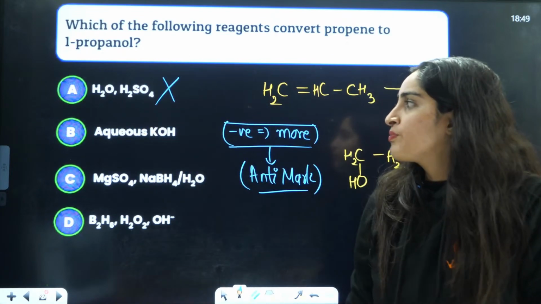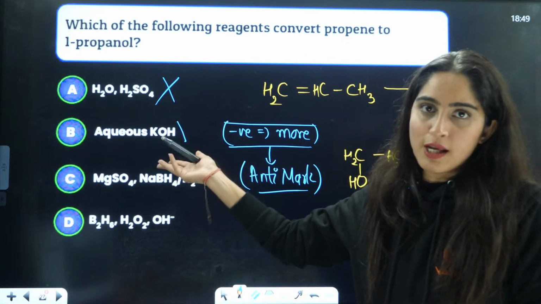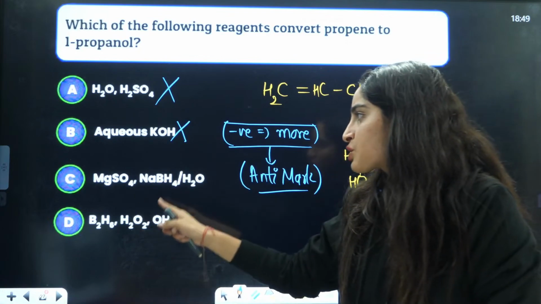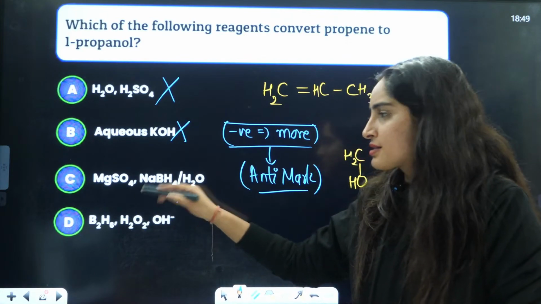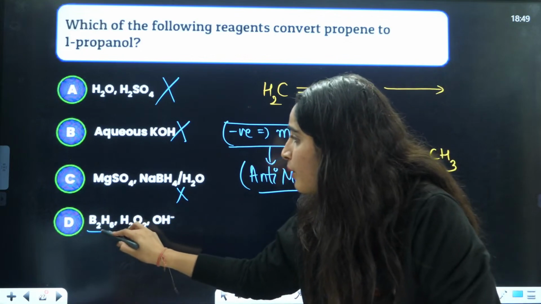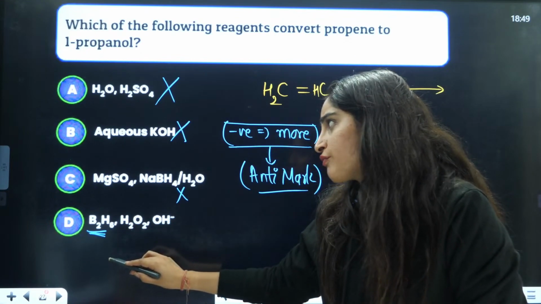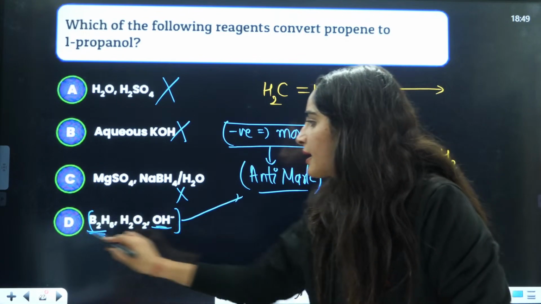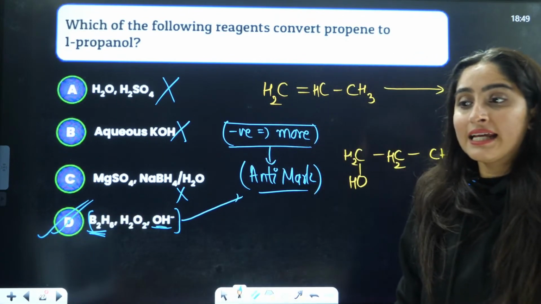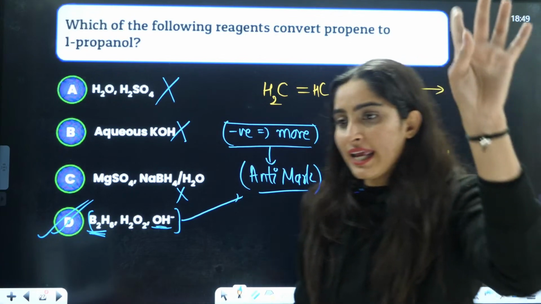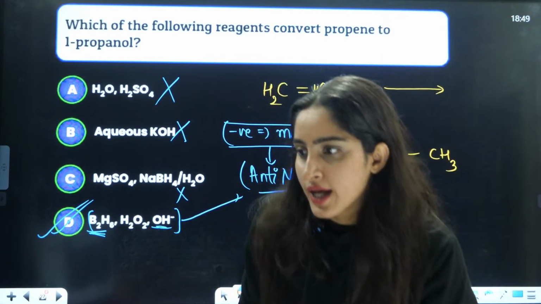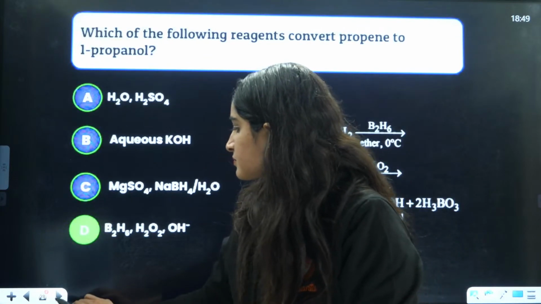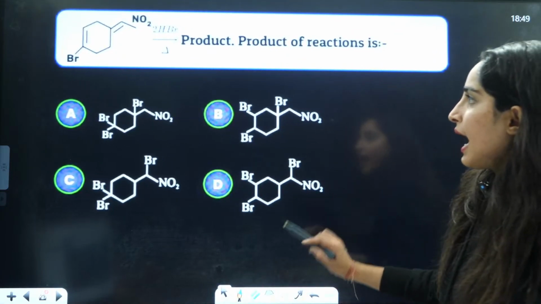Aqueous KOH is a substitution reaction replacing chlorine with OH. NaBH4 is definitely not, it is reduction. B2H6, H2O2, OH is going to be the correct answer. So D is the correct answer, hydroboration oxidation. Very good.